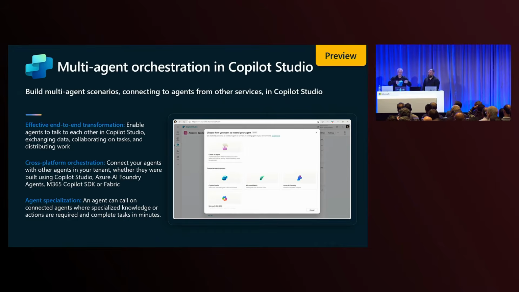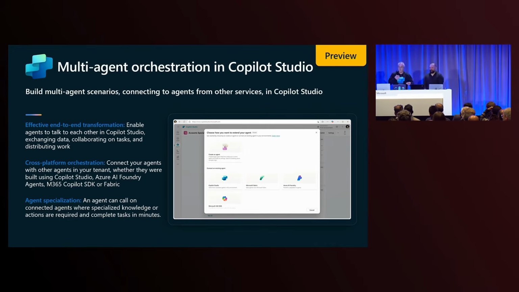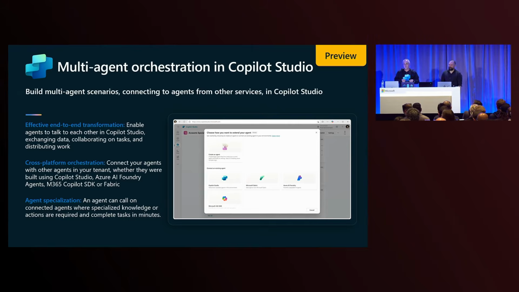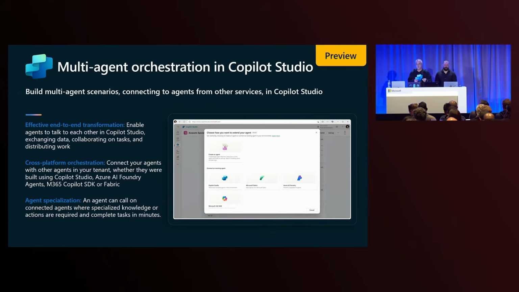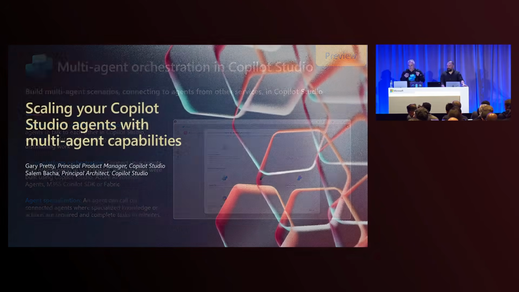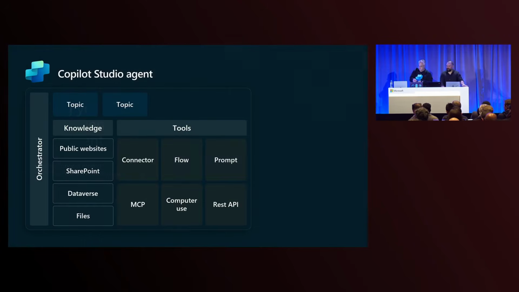Awesome. And so what we're going to do over the next 20, 25 minutes is we're going to walk you through some of the different capabilities that we've got for multi-agent and building multi-agent solutions within Copilot Studio. But first of all, I just want to take a couple of minutes to talk about what exactly that means.